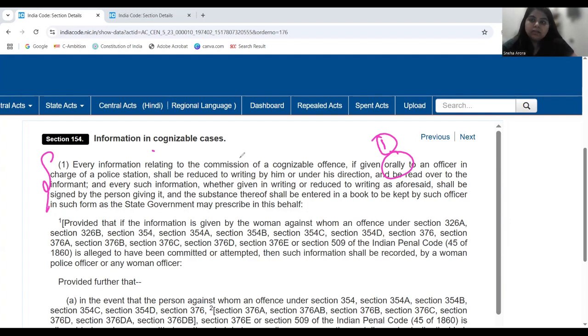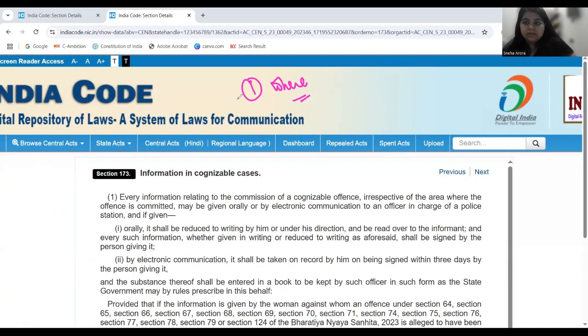Because the terms irrespective of any area were not included, this section was not explicitly recognizing the concept of zero FIR. But now that concept is being recognized by the language of the statute in the Bhartiya Nagarik Suraksha Sanhita. So when we talk of where we can file our case, we need not go to the jurisdiction where the offense happened. We can get it registered in any police station.